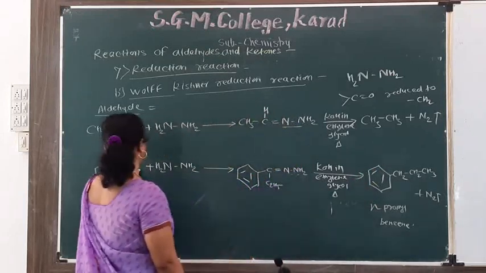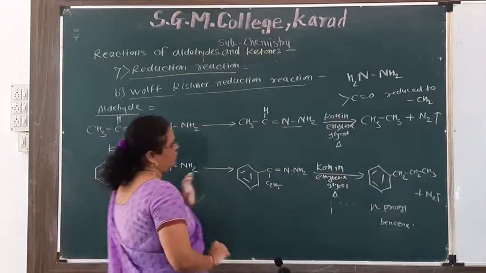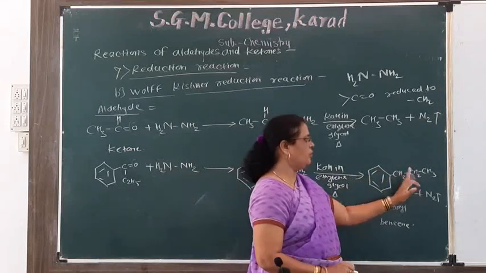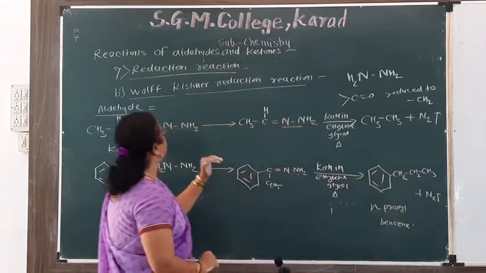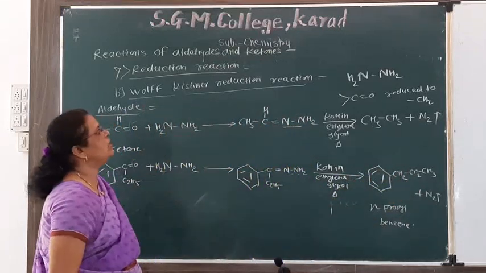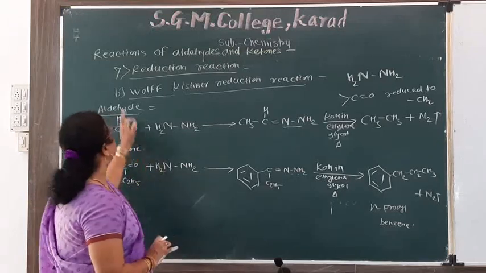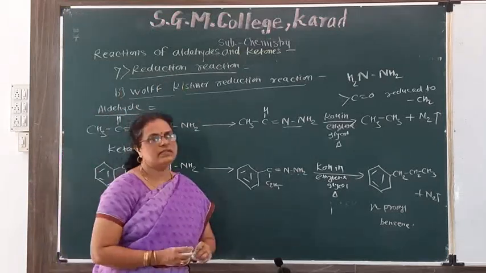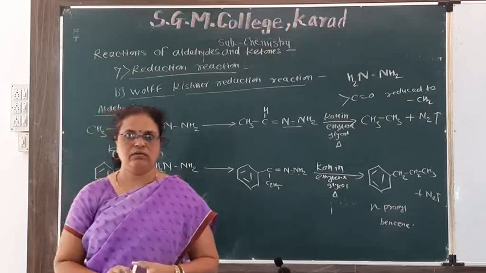Here also the carbonyl group is reduced to methylene group, and this reaction is known as the Wolff-Kishner reduction reaction. This is the seventh reaction, that is reduction reaction. Thank you.